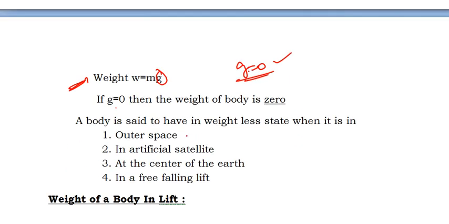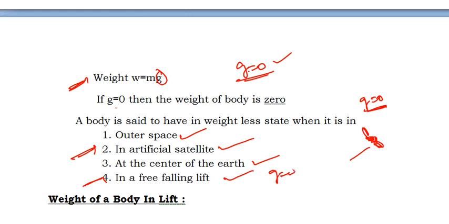You can find it in outer space at a distance of 3200 km, that's what we have seen in the application. And you can find it at the center of the earth. And two more important things we need to notice: in an artificial satellite. You know that we send some artificial satellites to the sky. In those artificial satellites you won't feel any value of g, that is g = 0. And in a freely falling lift also g = 0. How, we'll discuss these two things now.